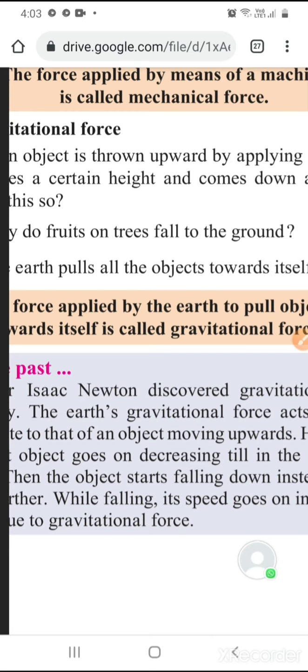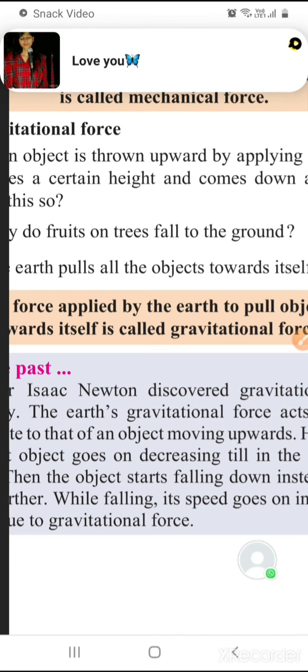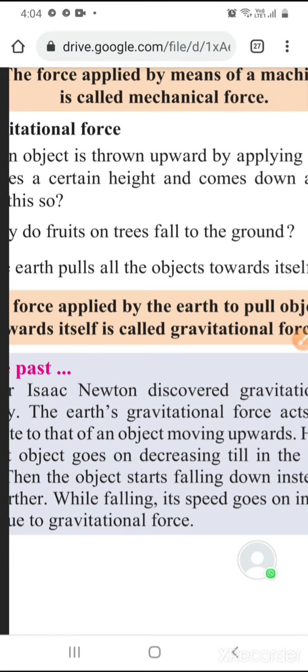Now here they have shown one tree and a fruit falling from the tree. They have also shown one child, one boy like you, playing with a ball. The ball first goes upward in the sky and then it keeps on dropping to the ground. So why is this happening? Why do things go up and then again get attracted down? It is all because the earth pulls all the objects towards itself. The force applied by the earth to pull objects towards itself is called gravitational force.